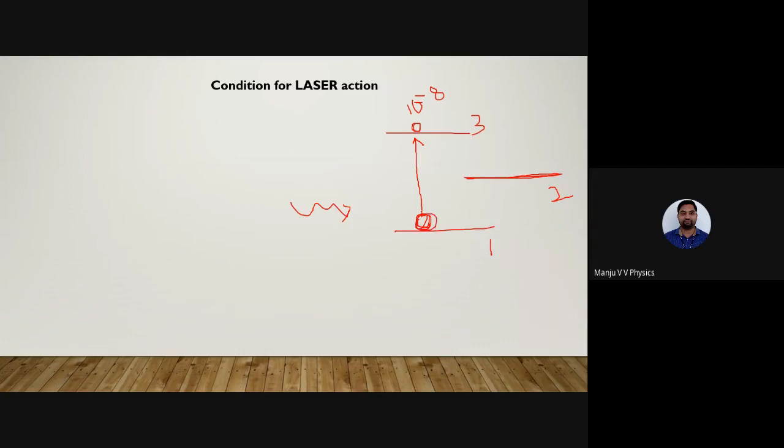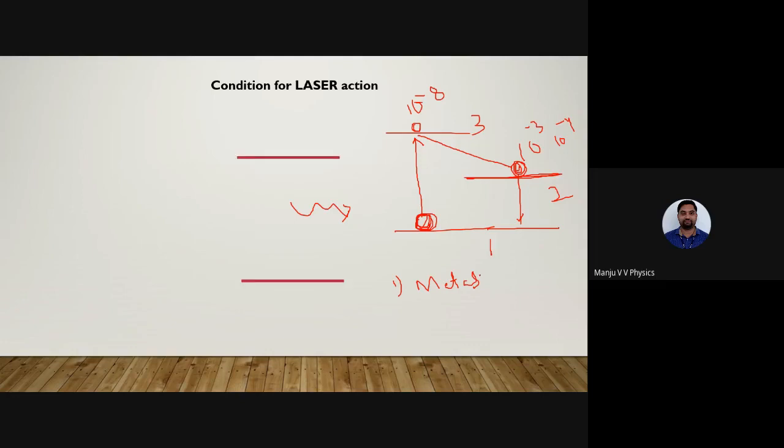So the atom will not come from 3 to 1 directly. It follows the protocol. It has gone from 1 to 3. Now it will go to the metastable state, and then from the metastable state, it will come to the ground state. Here it stays for 10 power minus 8 second, whereas in the metastable state it stays for 10 power minus 3 to 10 power minus 4 second. This is called metastable state. One of the conditions for laser is the metastable state.